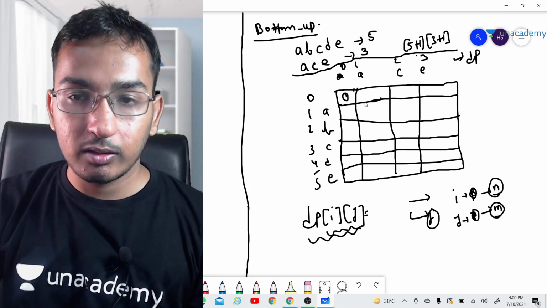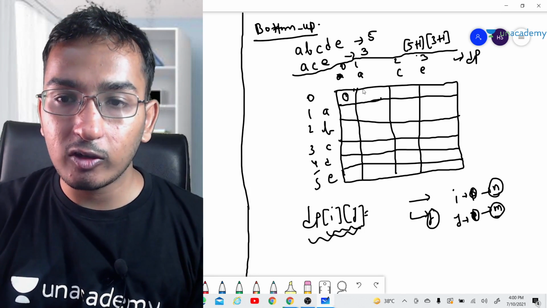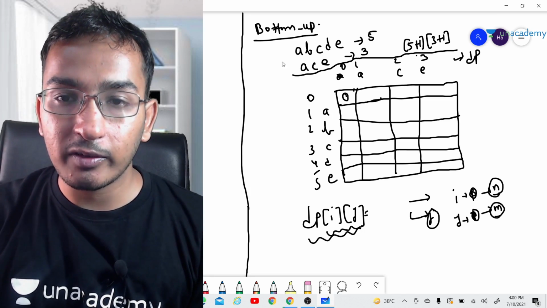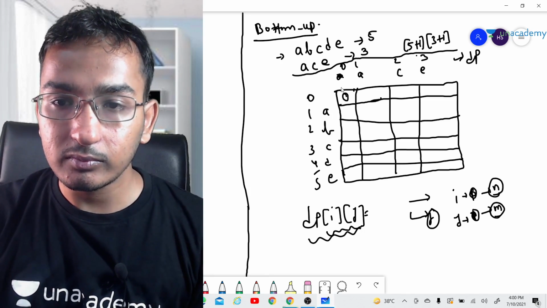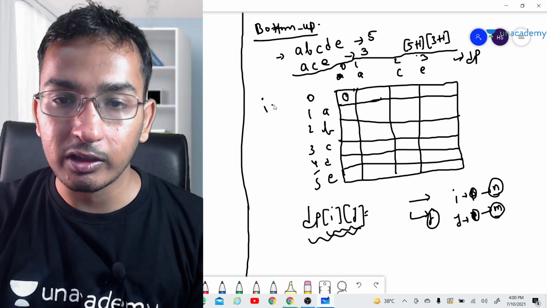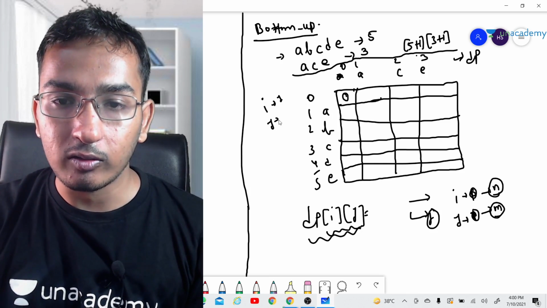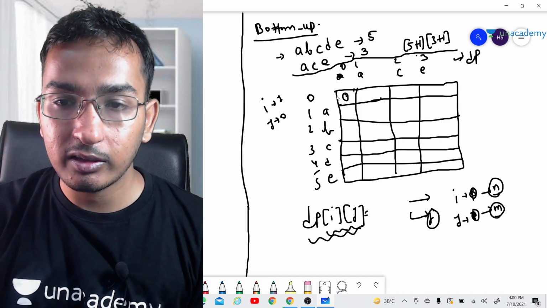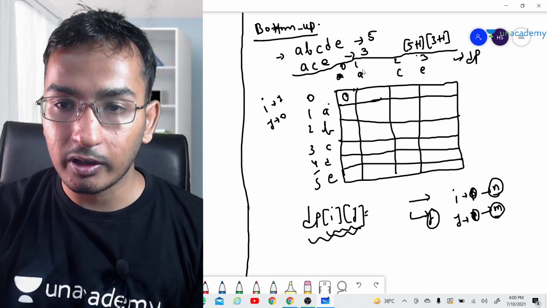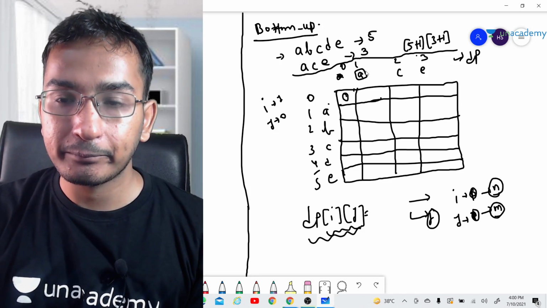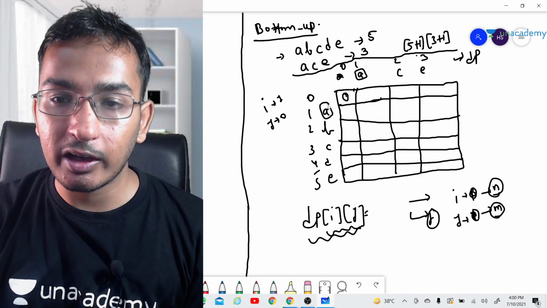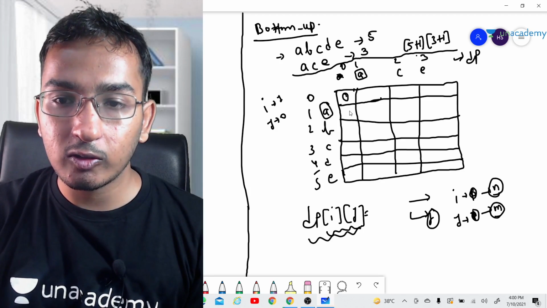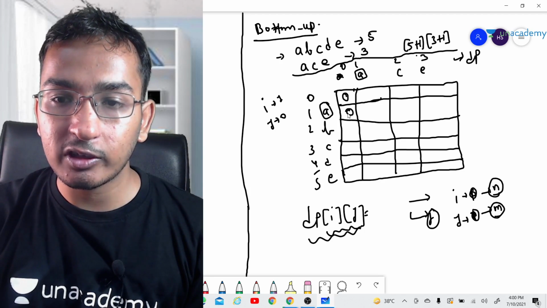Okay, what if the length of the first string is 1 and j is 0? So with the length of the first string being 1, we are considering A, and j is still 0. In that case there is no common subsequence.